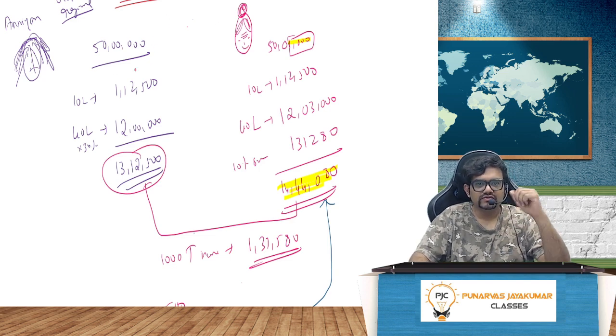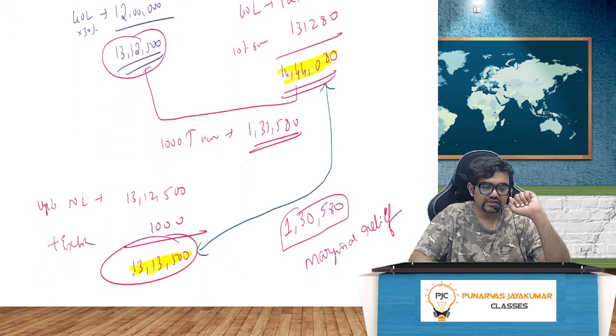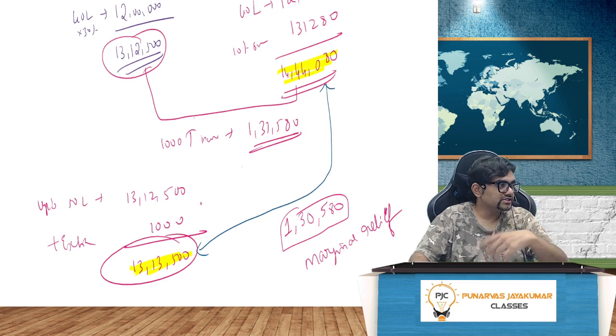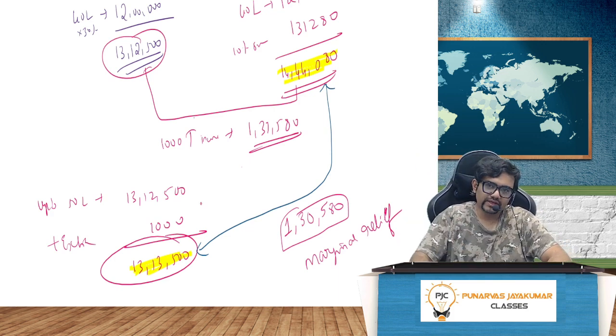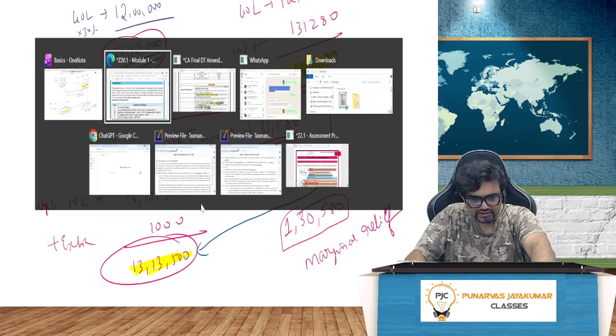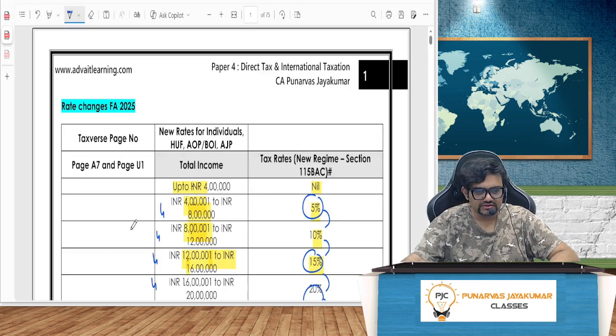In this example, 14,44,080 was higher than 13,13,500. So if this is higher than this, the difference between the two is marginal relief. So there's a structure and a format. The concept is this, and the format is this, you see.